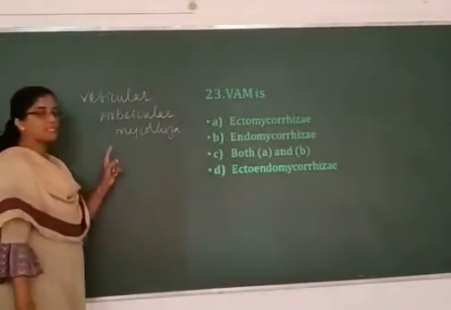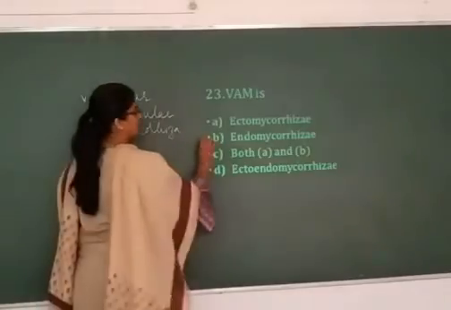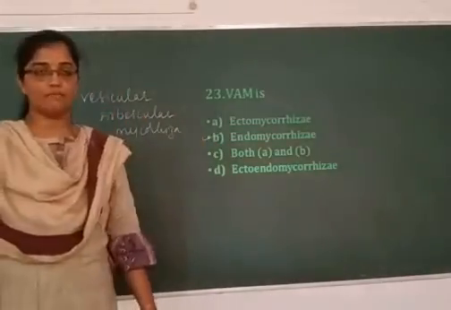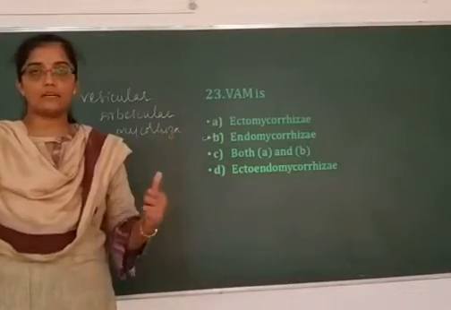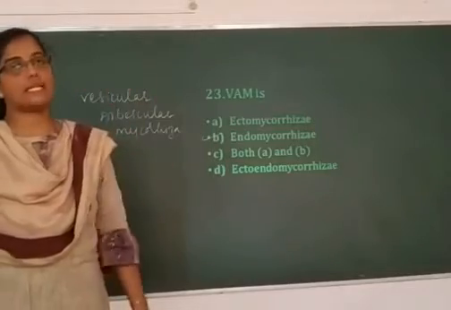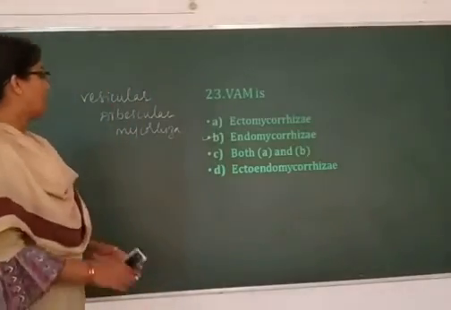So vesicular arbuscular mycorrhiza is basically endomycorrhiza. It enters into the root system and it is called vesicular arbuscular because inside the root it forms vesicles and arbuscule-like structures. Hence the name VAM fungi.